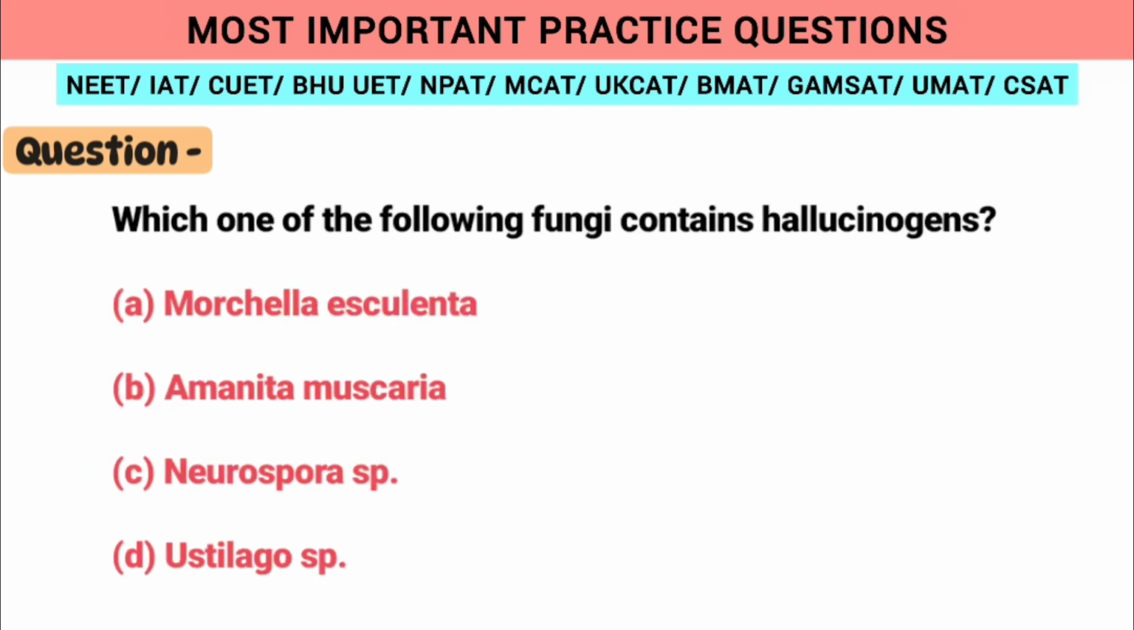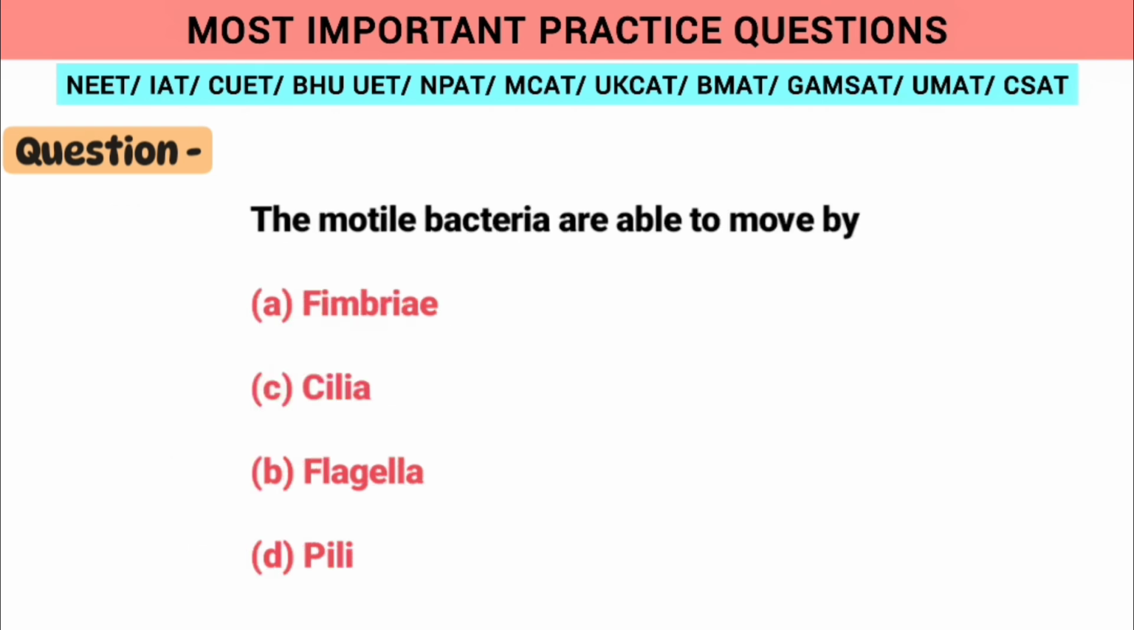So the next question is, which one of the following fungi contains hallucinogens? So option B, Amanita muscaria is the correct answer because it contains psychoactive constituents which lead to dizziness, confusion and hallucinations. Moving ahead to the next question, the motile bacteria are able to move by the help of flagella which are present on the surface of their body. So option B is the correct answer.